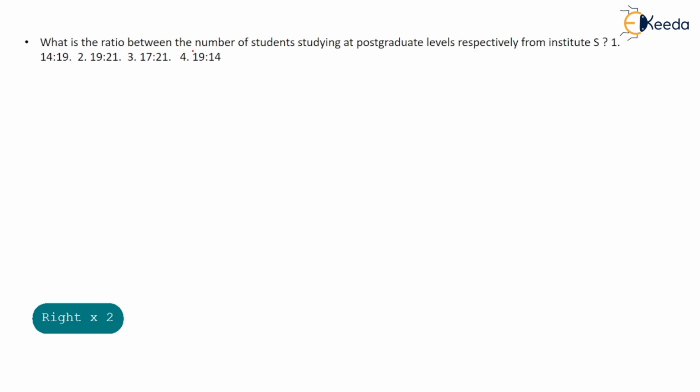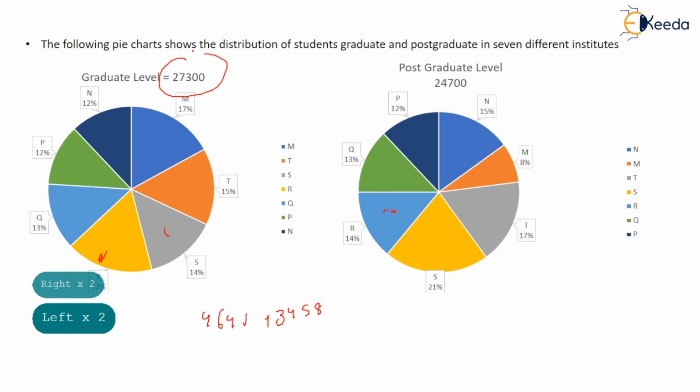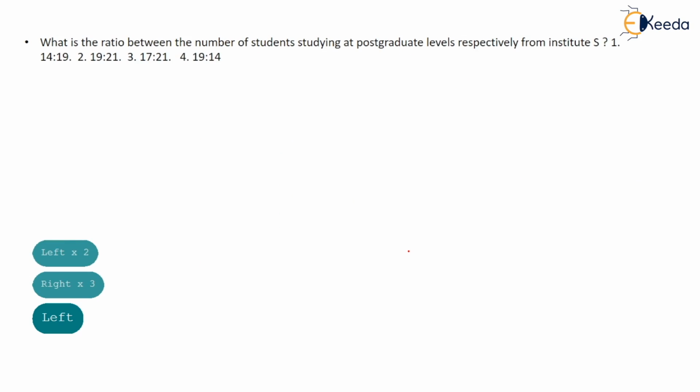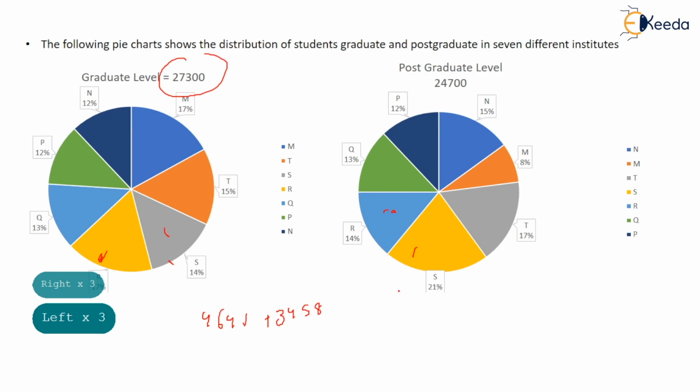Okay. Next question. What is the ratio between the number of students studying at graduate and postgraduate level respectively from Institute S? Means from S, for both graduate as well as postgraduate, you have to find the ratio. Okay. So S is 14% of this, so the total number you can calculate: 14 into 27300.